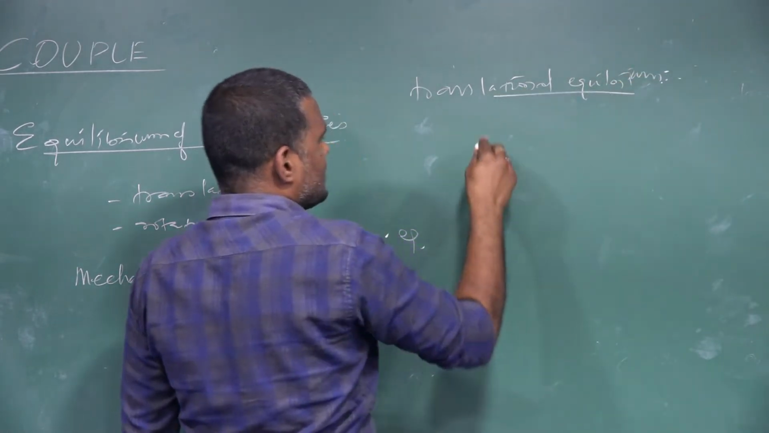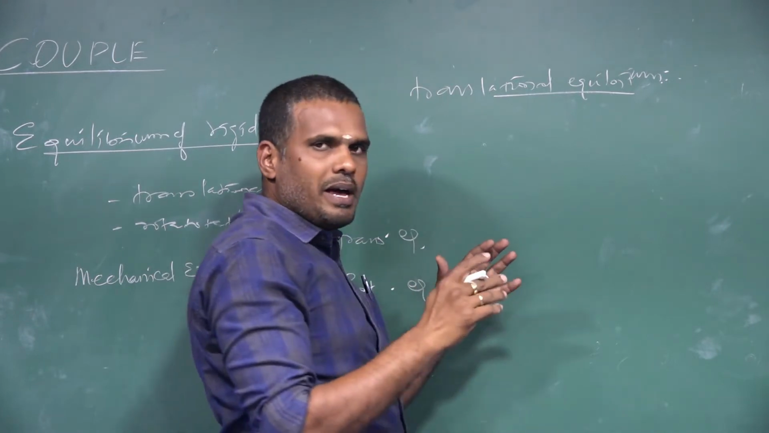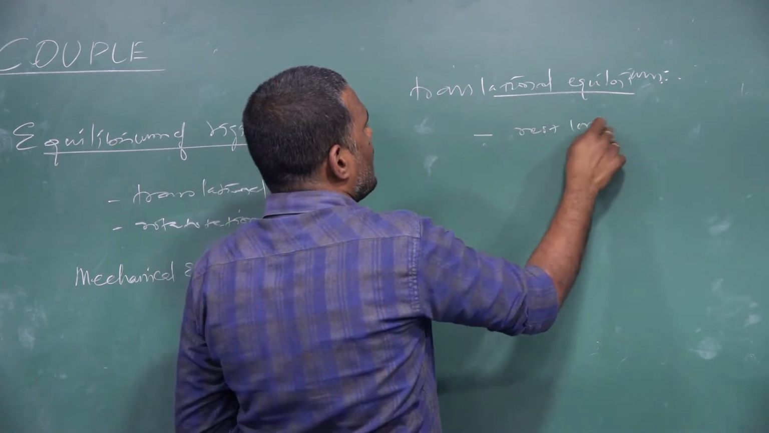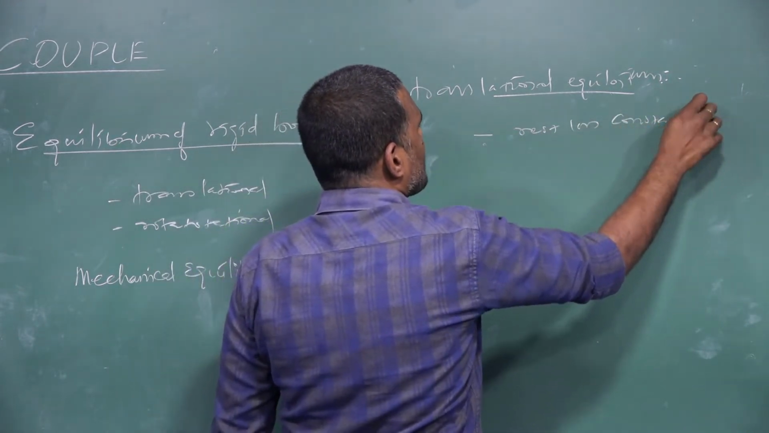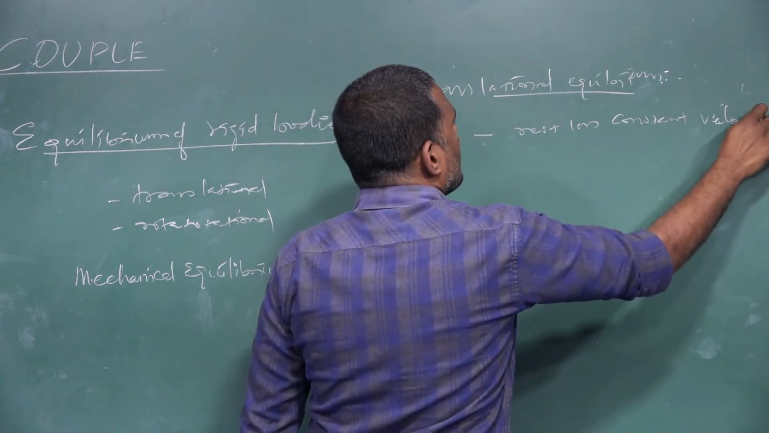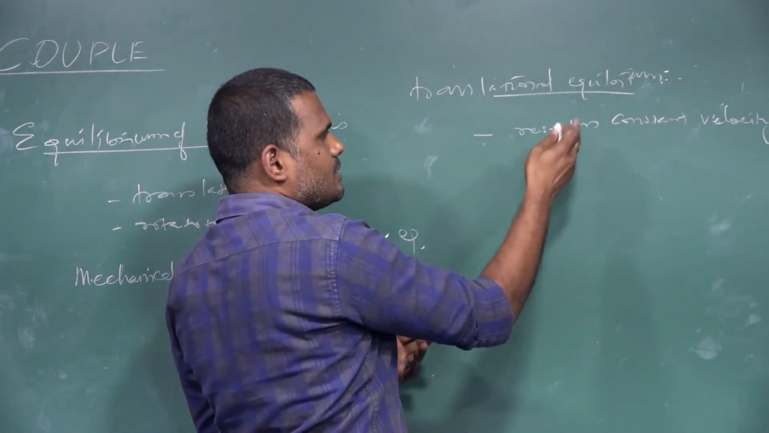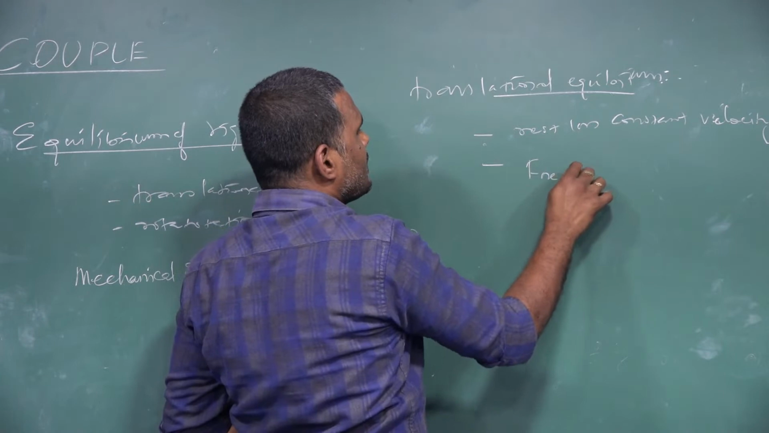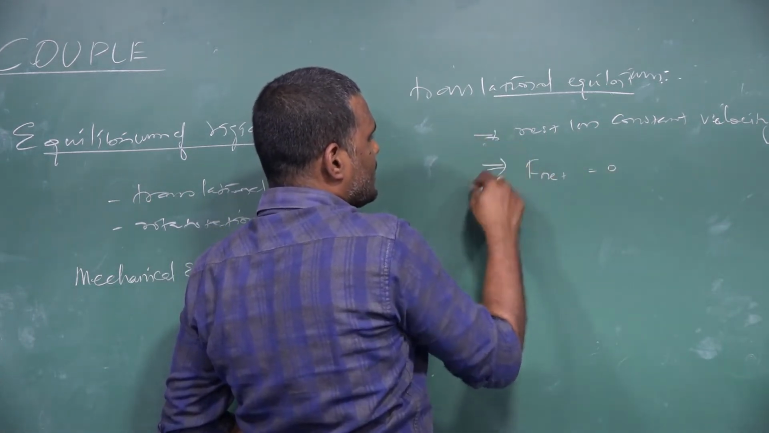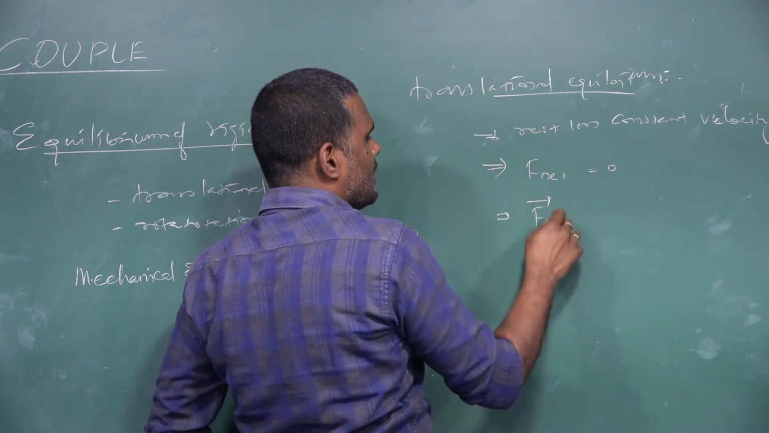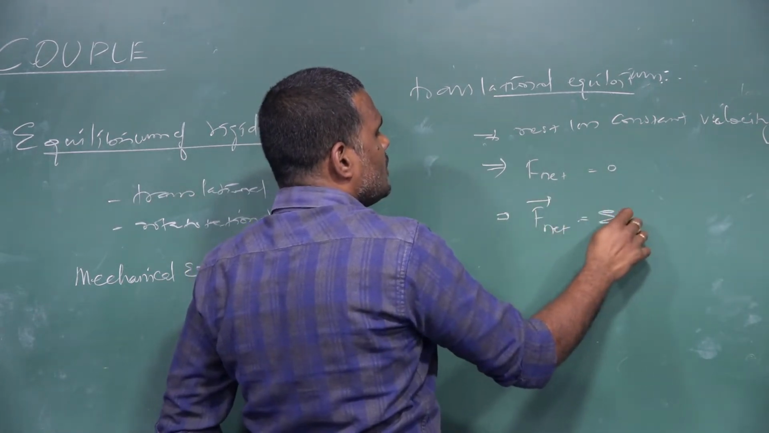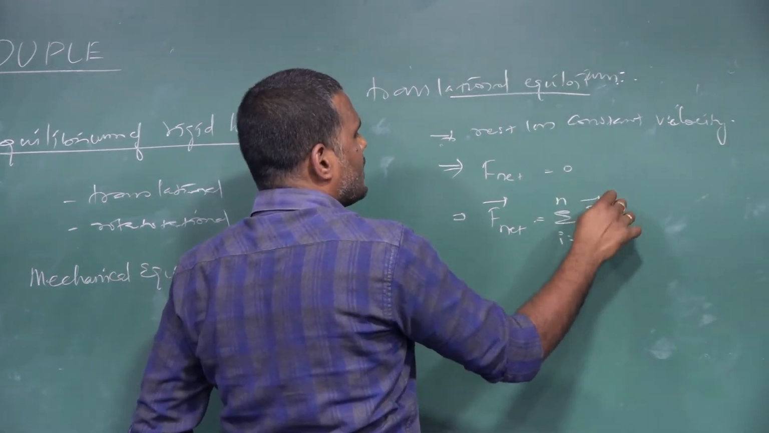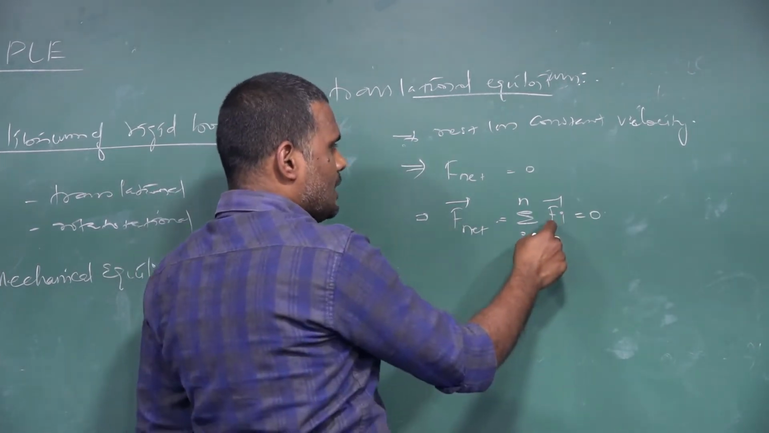So, in translational equilibrium, what is the condition existing? If many forces are acting on a rigid body, and the body is at rest or moves with a constant velocity, then what does this mean? The net force acting on it is 0. We can put it in other words: F net is equal to the sum over i equals 1 to n of F i vector, which is equal to 0,